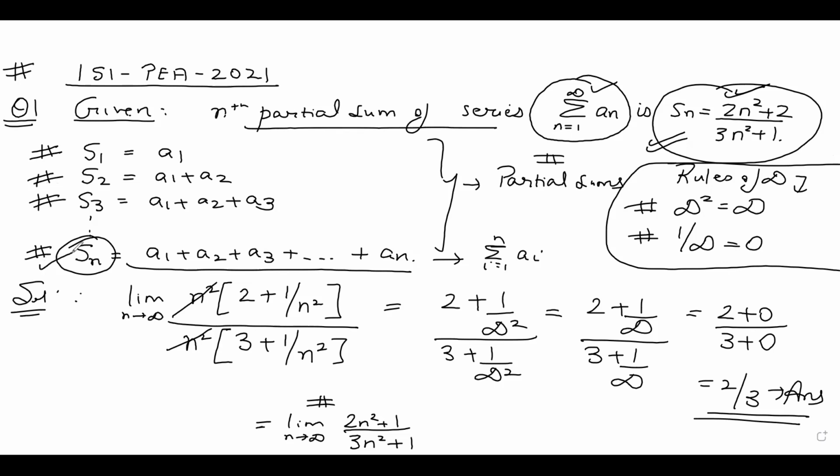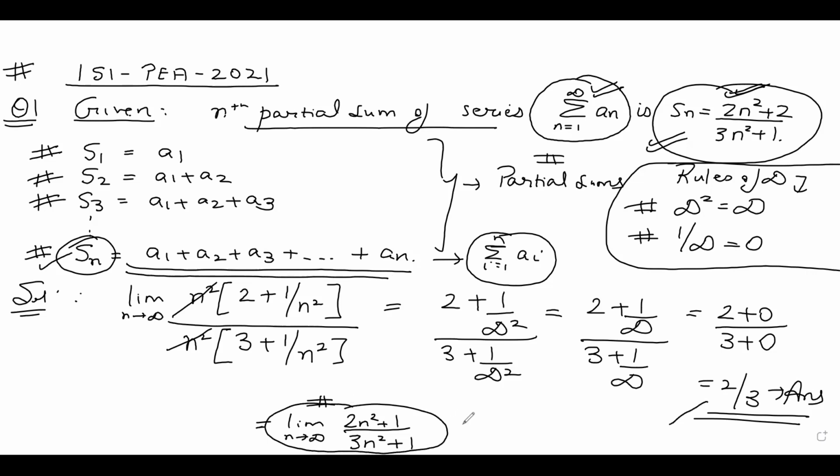So Sn will be A1 plus A2 plus dot dot dot till An, which I can write as summation as i goes from 1 to n of Ai. And this term, which we have to find out, summation as n goes from 1 to infinity of An, is nothing but the limit as n tends to infinity of Sn, because Sn is the partial sum of n terms. So if you evaluate this limit, you're going to get the answer.